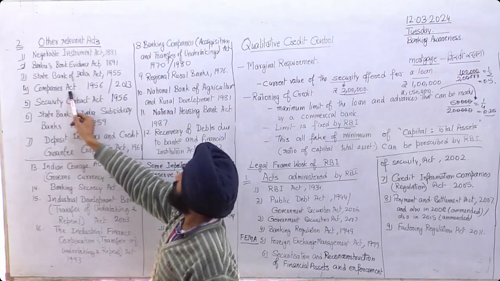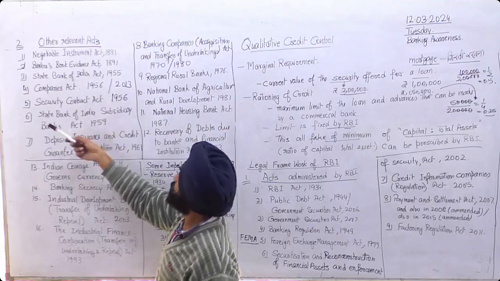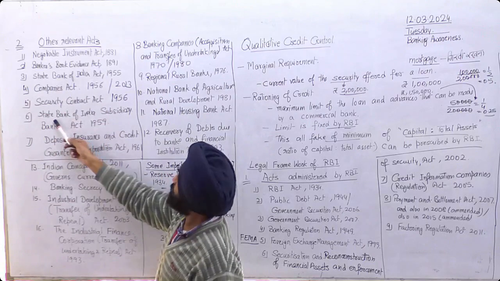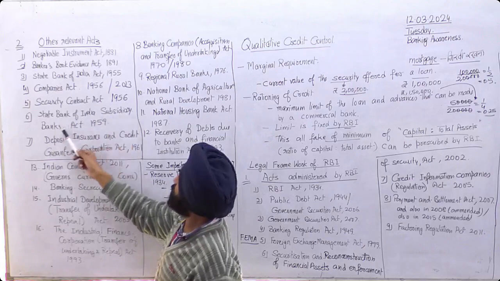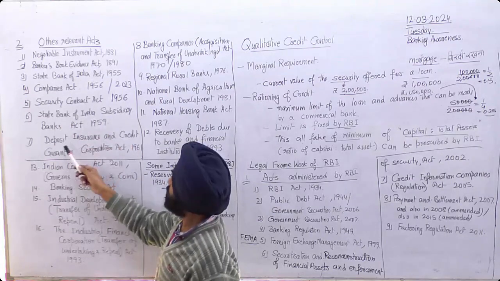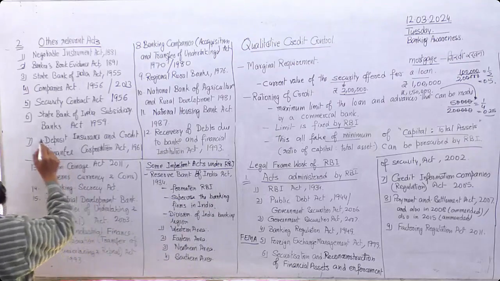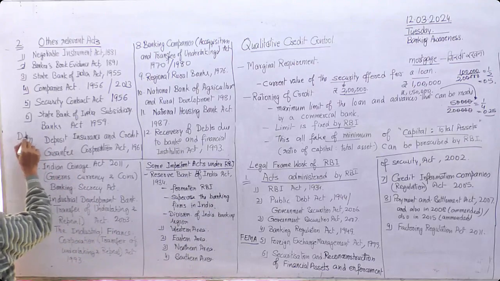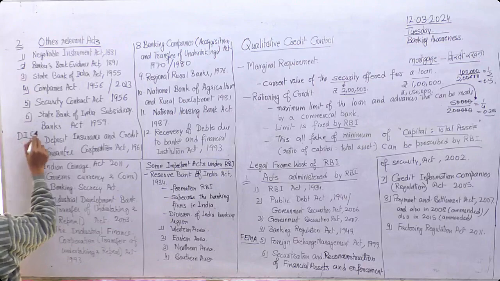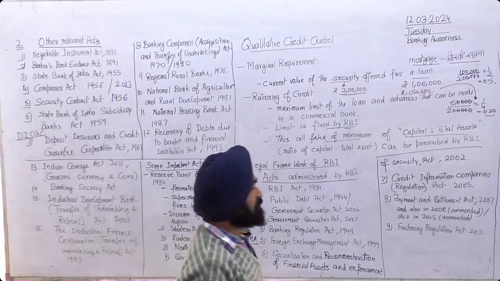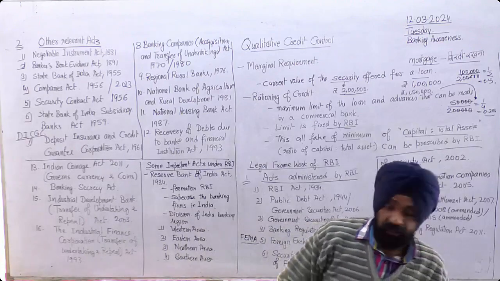Then Companies Act 1956, 2013, Securities Contracts Act 1956, State Bank of India Subsidiary Banks Act 1959, and here we have discussed DICGC. We have discussed it as a subsidiary of RBI.